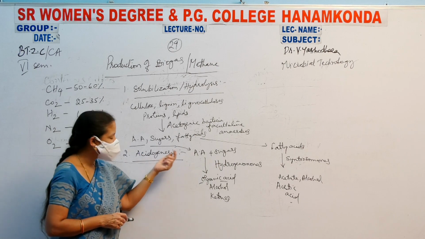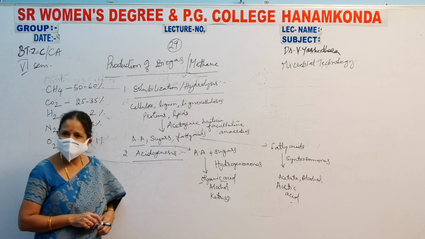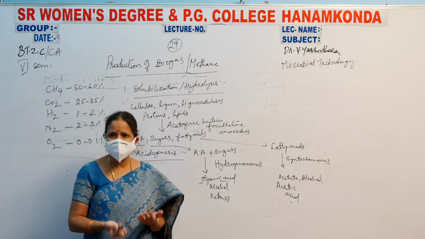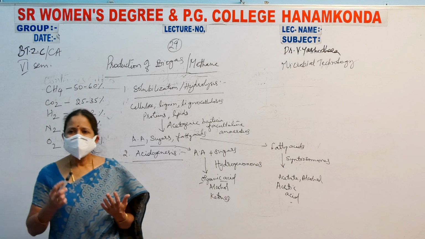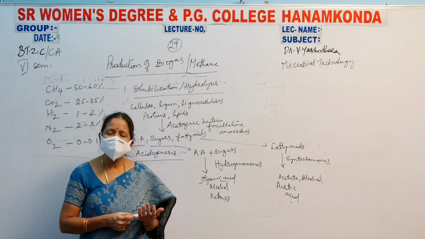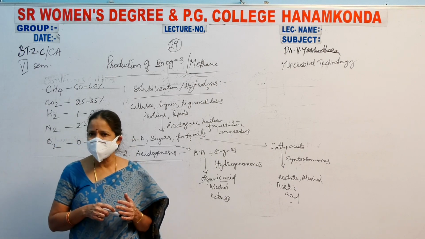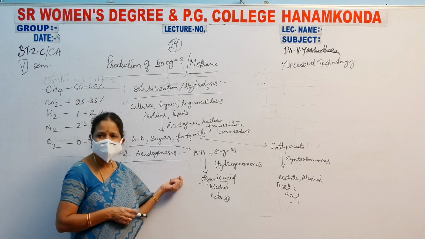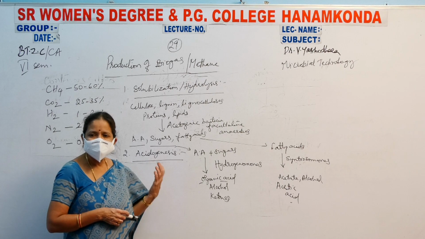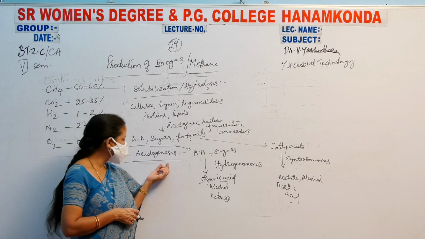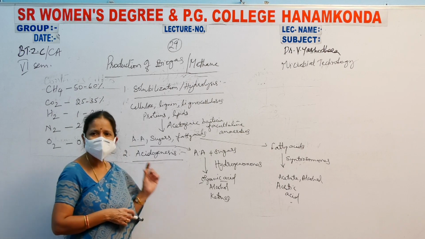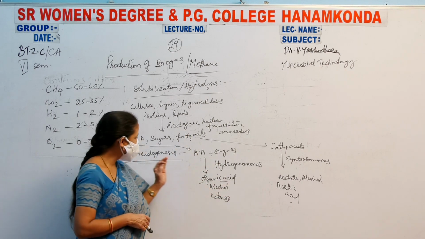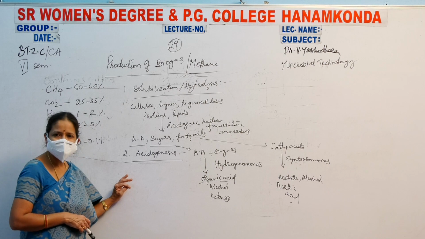So it is known as acidogenesis. Acido means acid, genesis means production. Organogenesis, production of organs. Organo means organs, genesis means production. In plant tissue biotechnology, you have studied it. Now, acidogenesis means production of acids. Now, the acids are produced. This is your second step, that is acidogenesis.